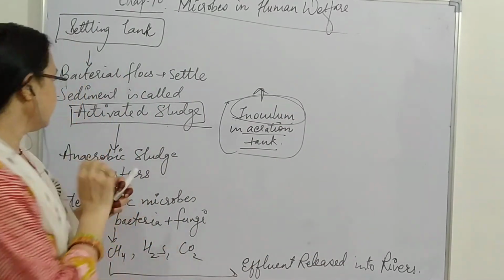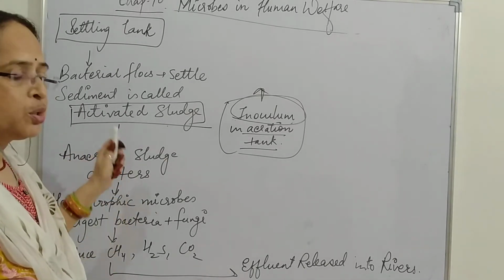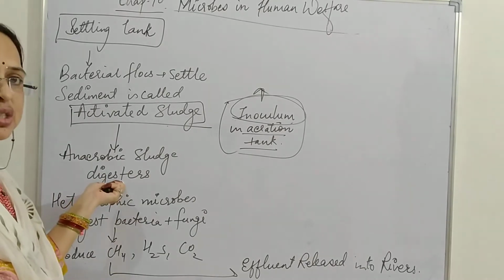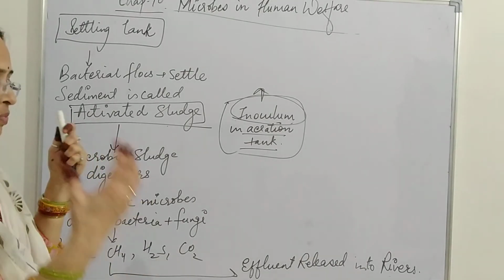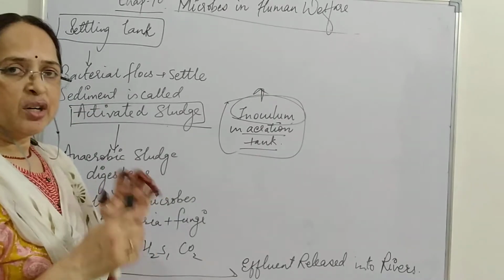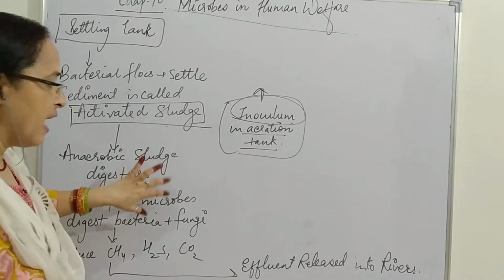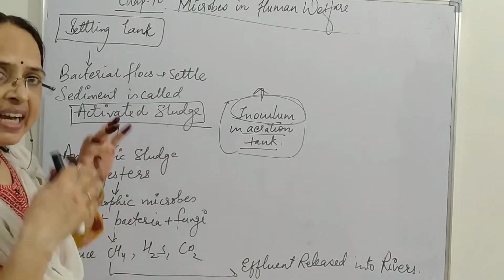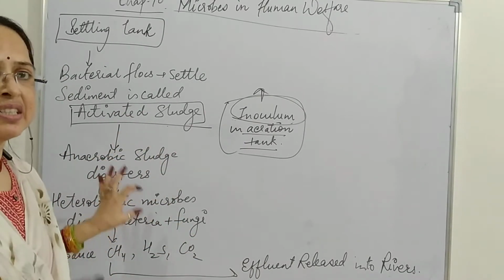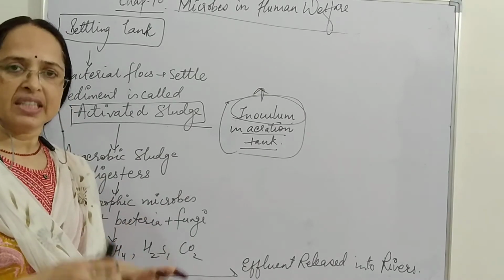Then the remaining activated sludge is passed into activated sludge digesters, where anaerobic conditions are provided, and anaerobic microorganisms act on the sludge and digest the bacteria and fungi present in the sediment.